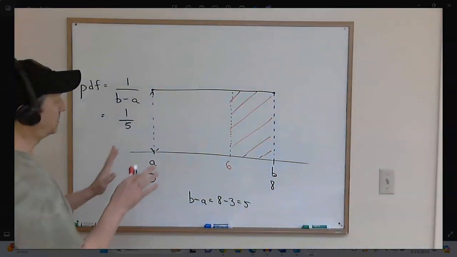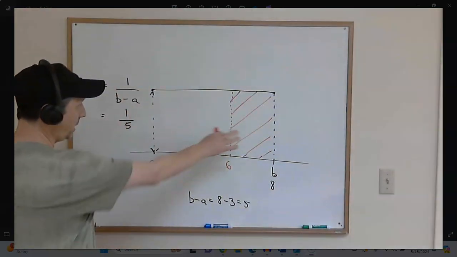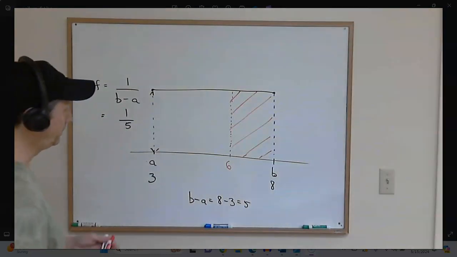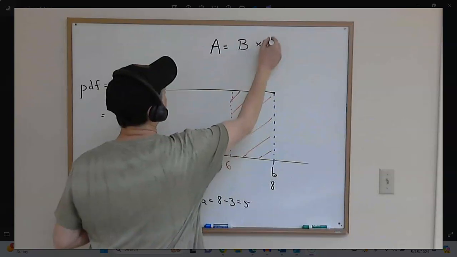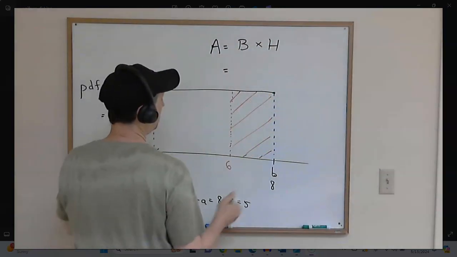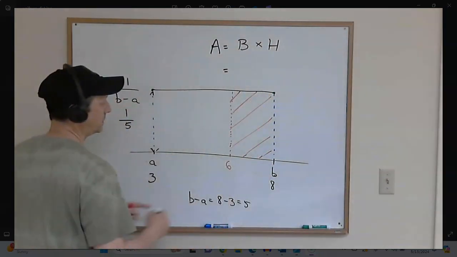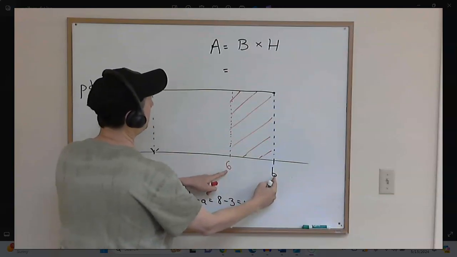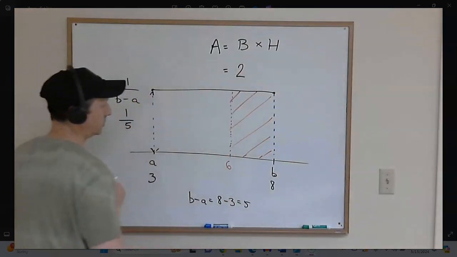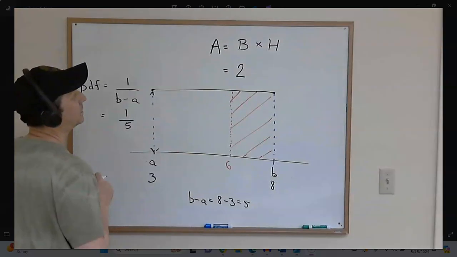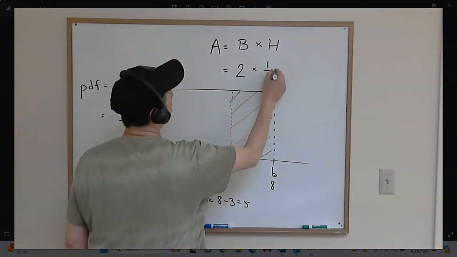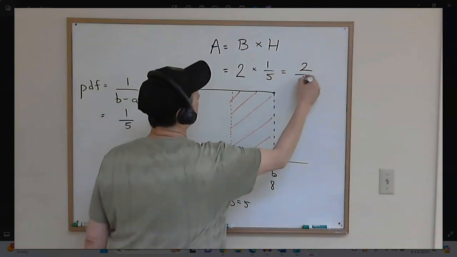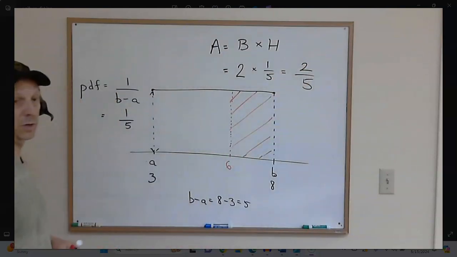So in this case, since this geometry is so simple, we can actually calculate that area. Again, the area of a rectangle is base times height. Now, the base of this zone of interest goes from 6 to 8. That has a base of 2. It's 2 units wide. And multiplied by that height of 1/5, that gives us a probability of 2/5.